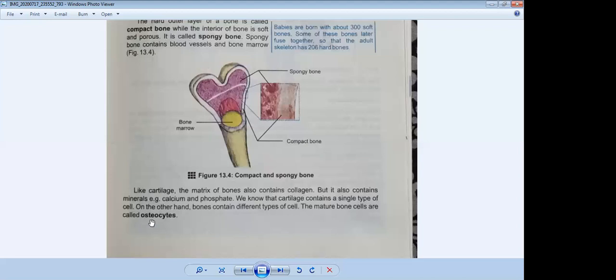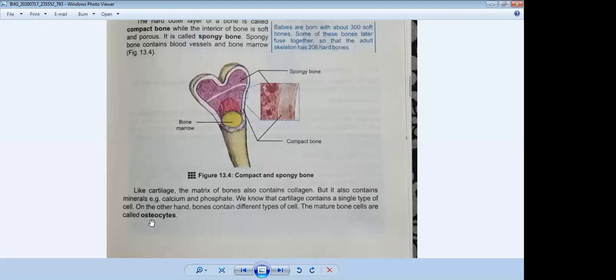So this is the introduction of bone, and we have discussed the parts of the skeletal system. The parts of the skeletal system consist of two types.